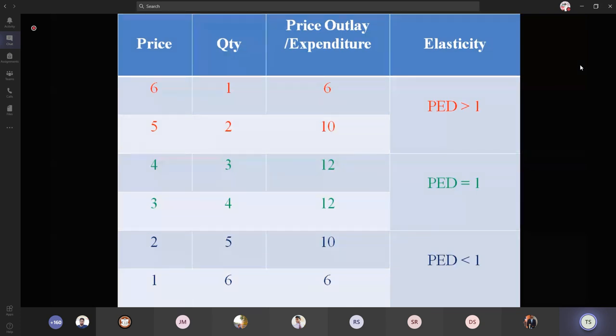Is it clear, guys? Yes, ma'am. Under the second method, the point method, we also don't have any numerical.